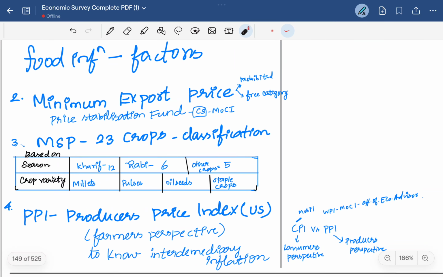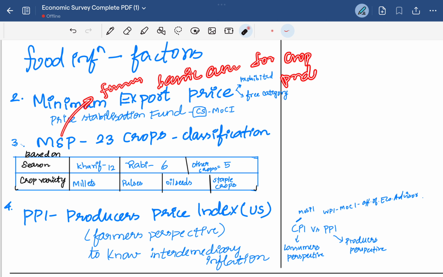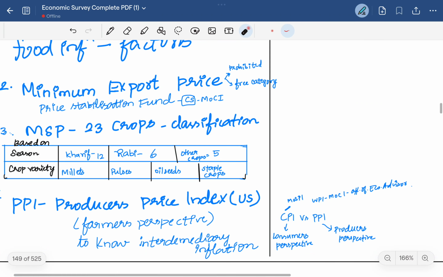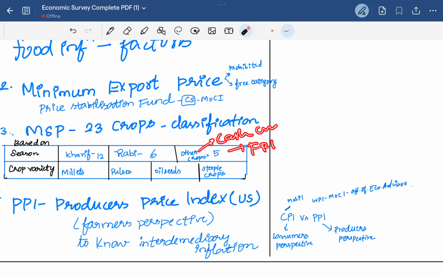Then the MSP concept, the minimum support price, which is provided to the farmers as a basic assurance for crop production. It is given to 23 crops. The classification is very important, especially for the mains, based on the season: the kharif crops, rabi crops, then the other crops. There are 12 kharif crops and 6 rabi crops, then other crops like some cash crops, and the FRP crop, that is sugarcane.